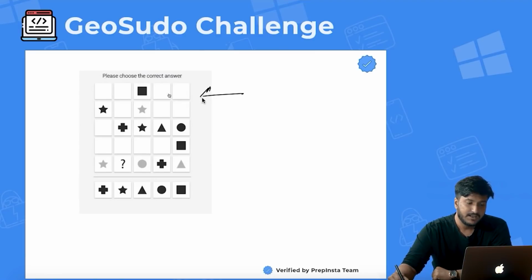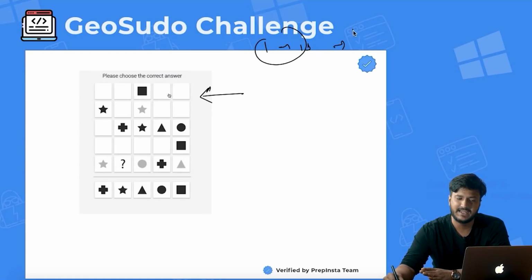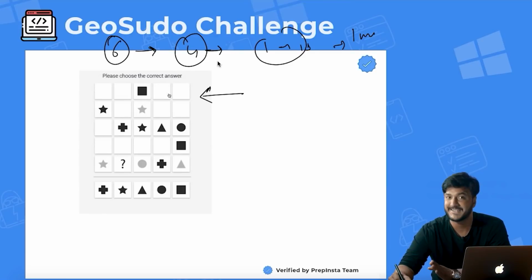Now, you don't have to solve this in, let's say, 1 second or 15 seconds. You can ideally take 1 minute. You are given 6 minutes, and ideally I will say that if you want to clear the cutoff, you should at least go to level 4, at least.